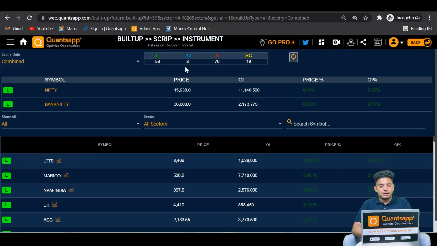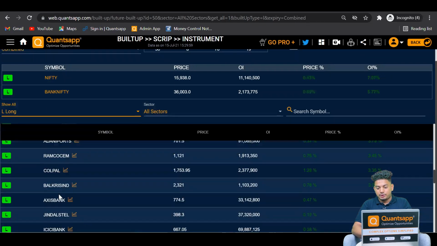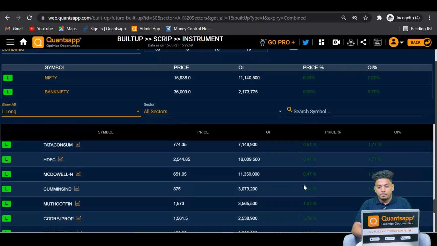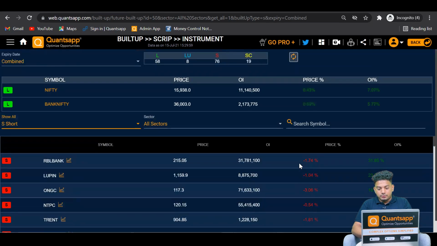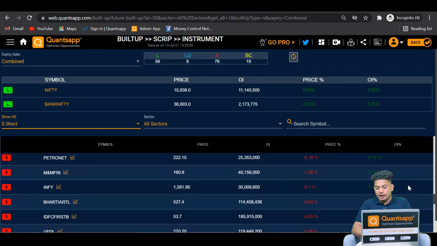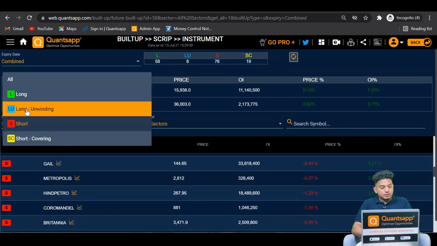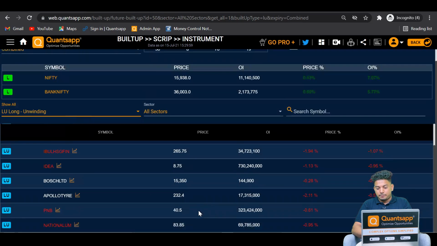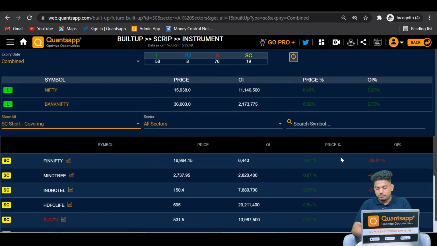Here L indicates long build-up. So you see I have filtered out the long scripts wherein all of the FNO scripts have witnessed a positive price move along with the open interest going up. S indicates shorts, wherein all of the FNOs where the price has gone down and open interest has gone up would be highlighted. Further, long unwinding is highlighted by LU, where the price has gone down and also the open interest of futures has gone down of all these FNOs. Short covering is a temporary pause again, wherein the price of FNOs is going up but the open interest is unwinding.